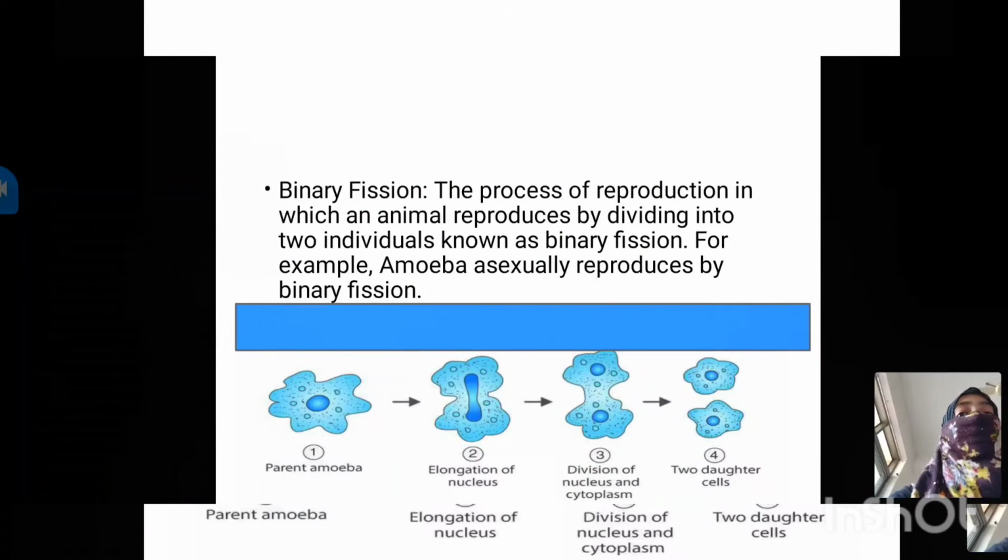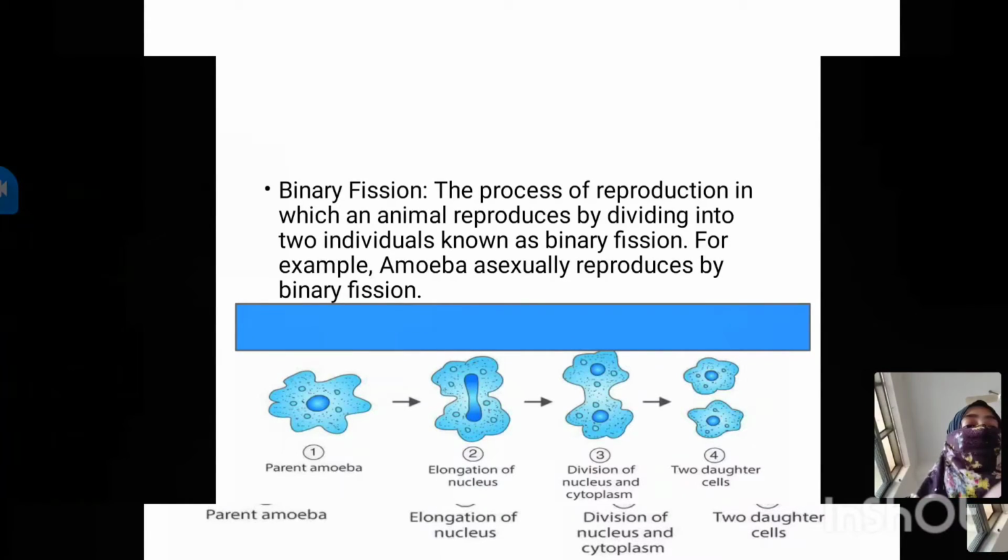Let's see the next method, that is binary fission. So what happens in this asexual reproduction? The animal reproduces by dividing itself into two individuals. So this method is known as binary fission. For this we'll take the example of amoeba.